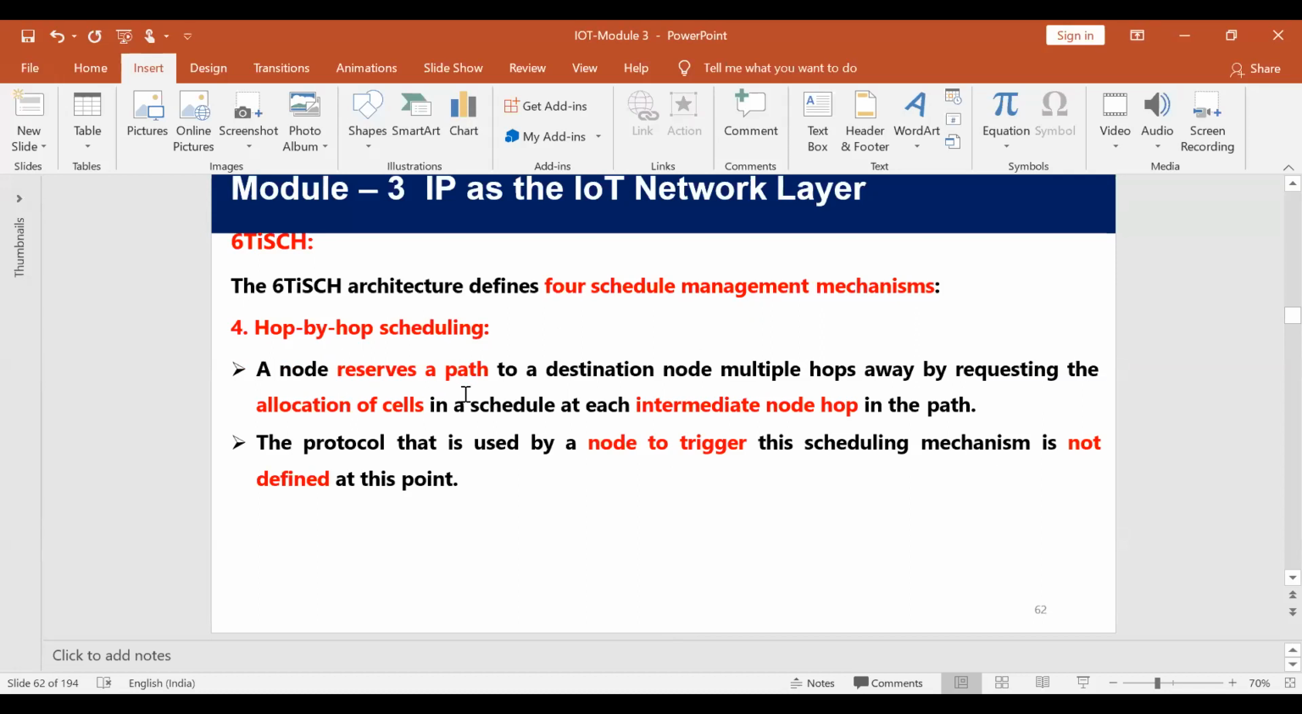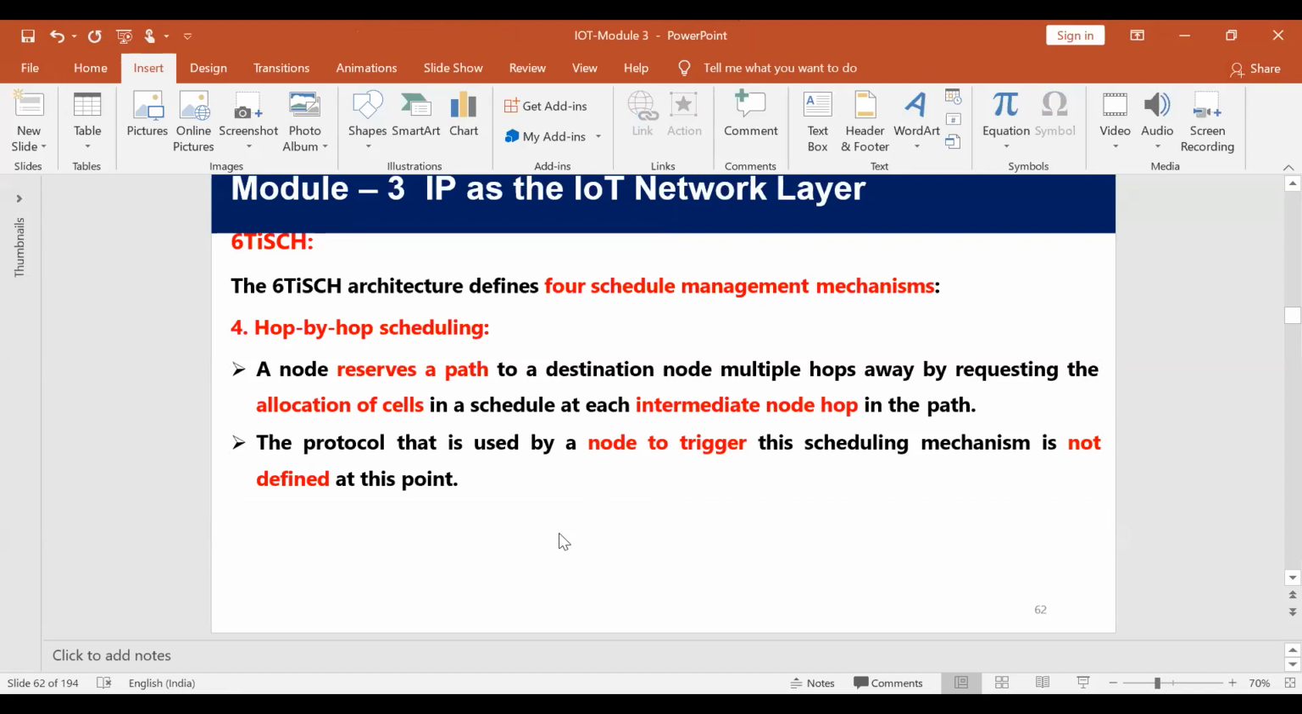A node reserves a path to the destination node, which is multiple hops away, by requesting the allocation of cells in a schedule at each intermediate node hop in the path. So it is responsible for generating a transmission hop or a path. We call it reserving a path. Say I want to send data from one node to another node, which is away from me through multiple hops. So reserving a complete path is done through this hop by hop scheduling.